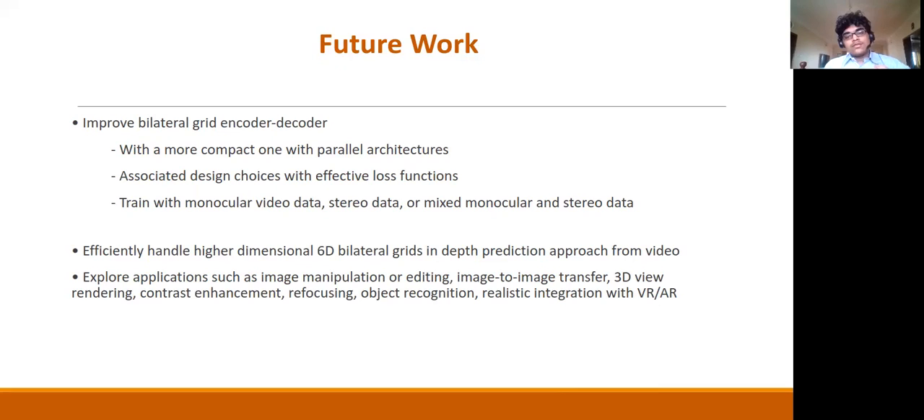And we would also like to apply our network to various real life applications like image manipulation or editing, image to image transfer, or object recognition, or realistic integration with VR/AR.